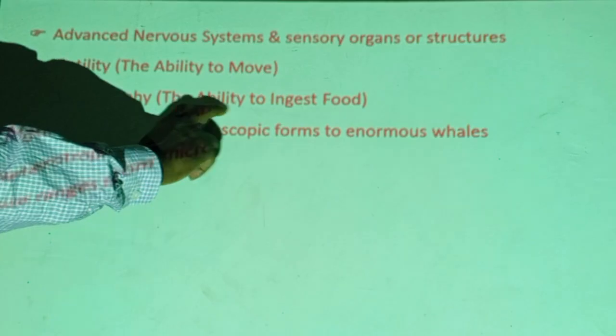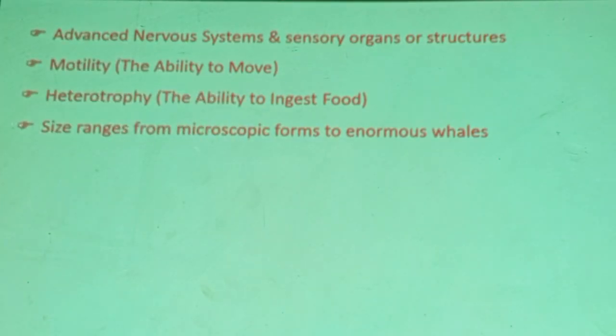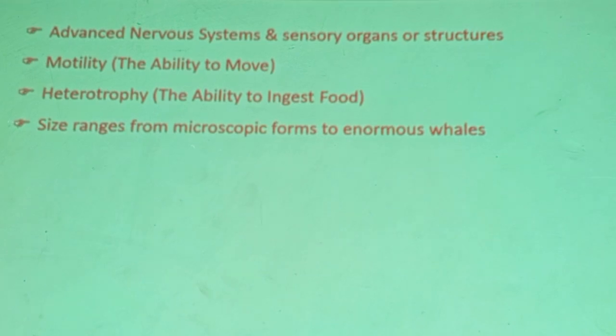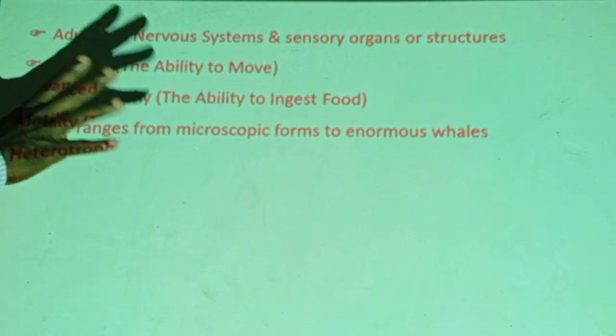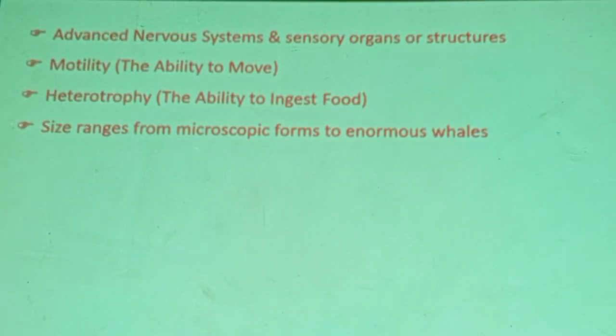This is not, of course, an exact definition. They take in materials from other organisms; they just don't produce their own. They are not autotrophs. Autotrophs are those organisms like green plants which can make their own organic compounds from inorganic compounds by a process of photosynthesis. Therefore, animals are totally heterotrophs. We are dependent on plants or other animals for our organic nutrition.